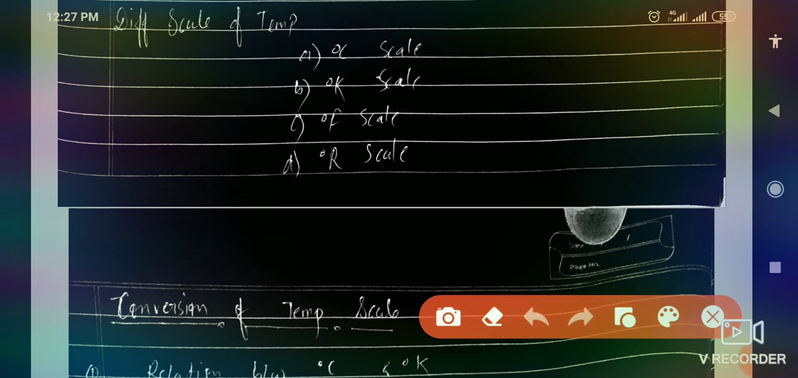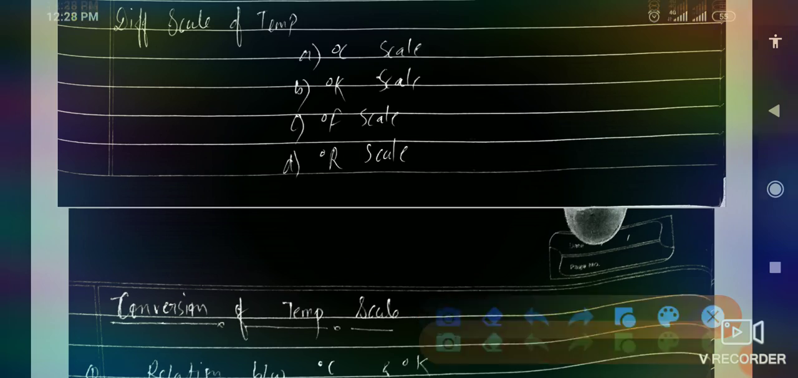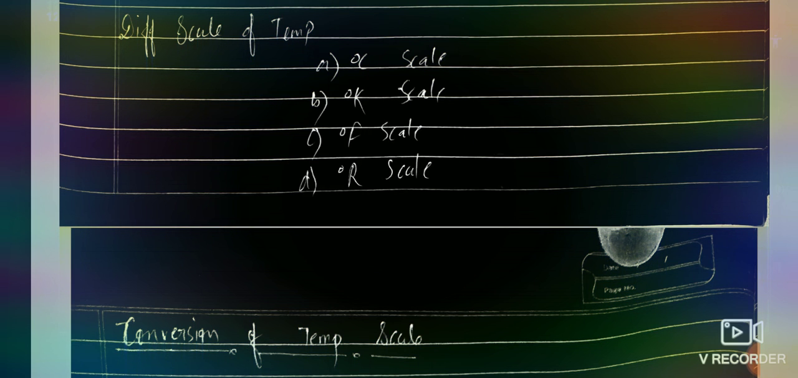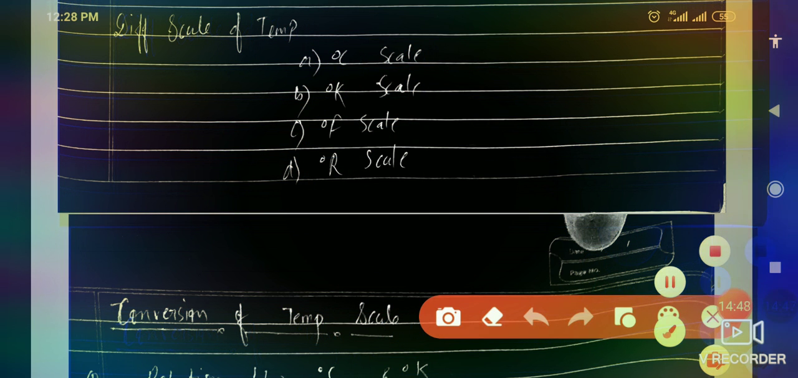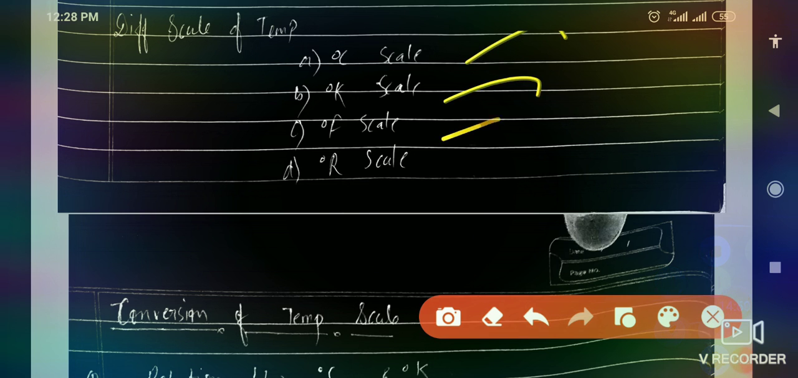If you think there is only one unit of temperature, that is not true, because apart from this unit there are three other units which give us the temperature of any object. So there are mainly four units through which we can measure temperature: degree Celsius, degree Kelvin, degree Fahrenheit and degree Reaumur.